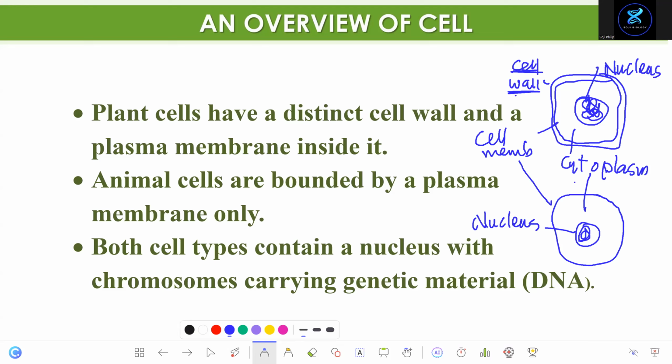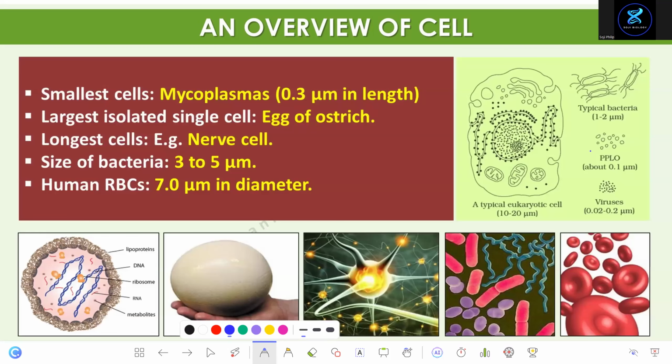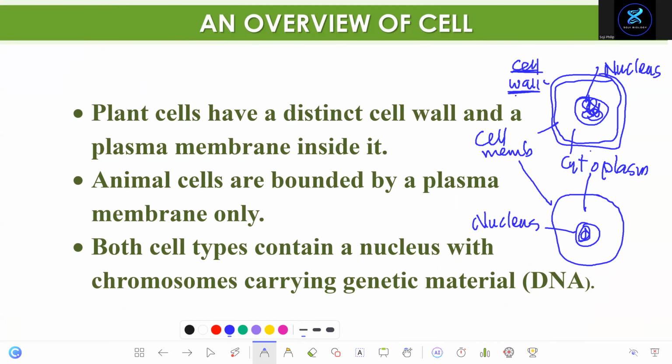There are many more differences. We'll study about each part. This you have to memorize. What are the first two points? Plant cells have a cell wall, but plant cells and animal cells both have a cell membrane, cytoplasm, and nucleus.